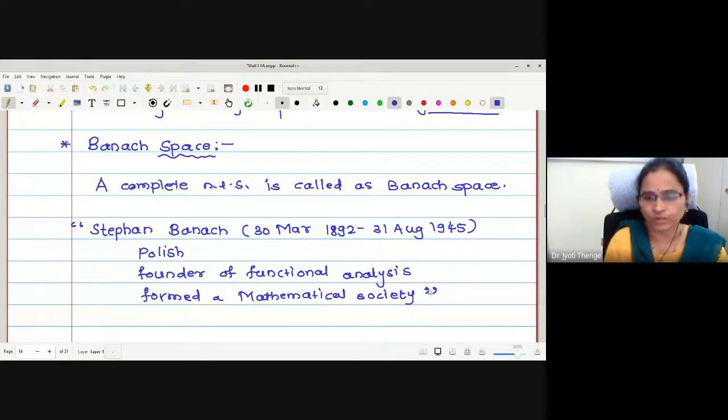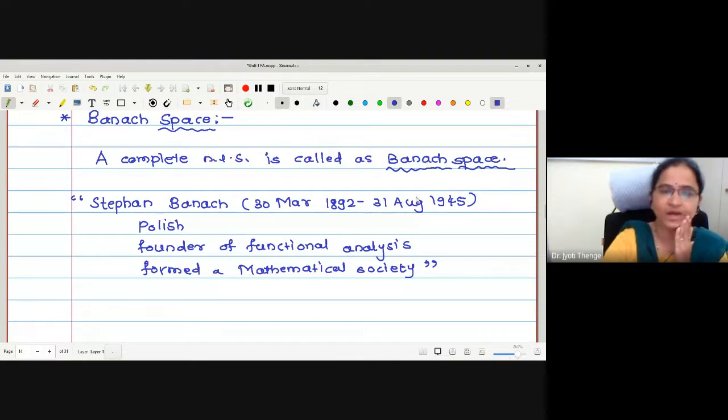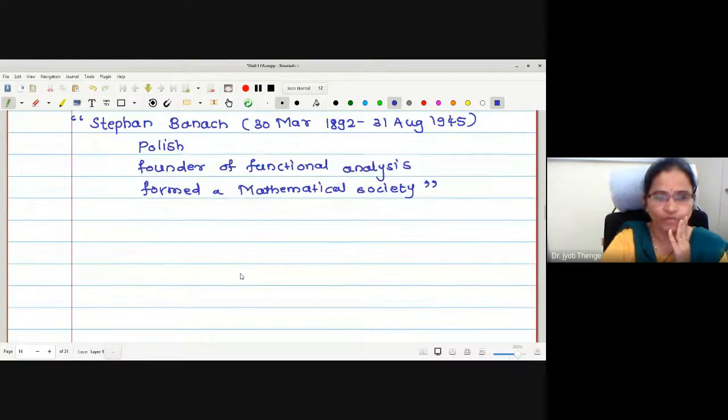Therefore, what is this Banach space? A Banach space is basically a normed linear space which is complete, and the name is given after the mathematician Stephen Banach. That's why the name is Banach space. Understood? A complete normed linear space is called a Banach space. Let us go to some examples of Banach spaces. The first example we will see is a very simple example, with modulus as a norm.